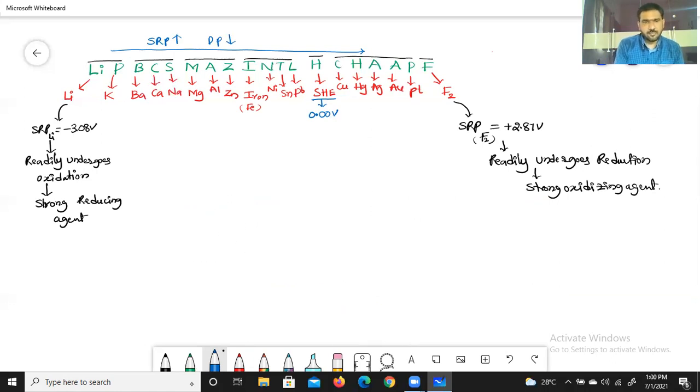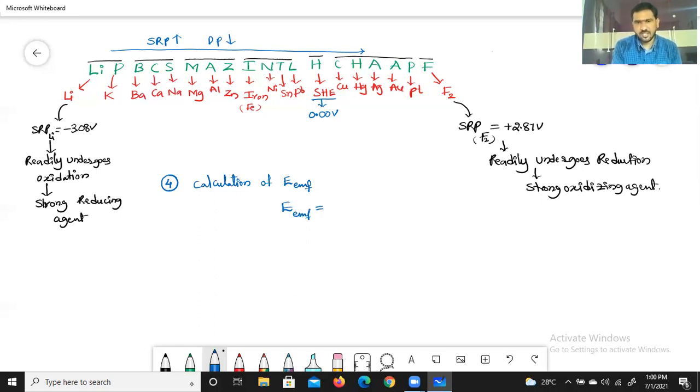Coming to the fourth application: calculation of EMF, electromotive force. How do we calculate this EMF? What is the relation between calculation of EMF and electrochemical series? Let me discuss. This electromotive force, EMF, we can calculate by using this formula.